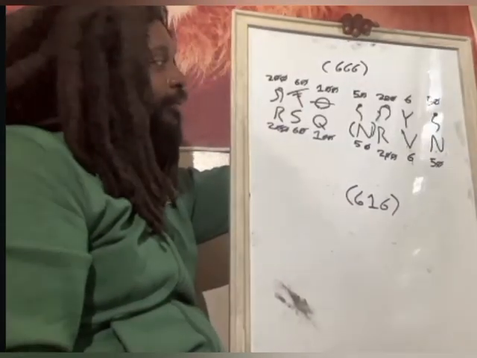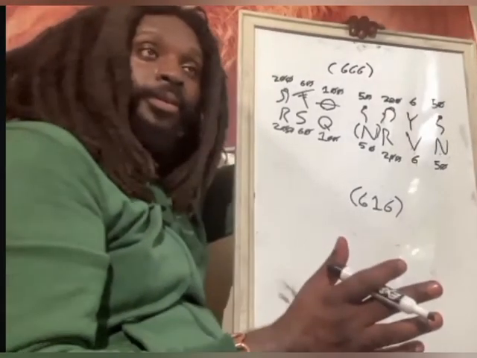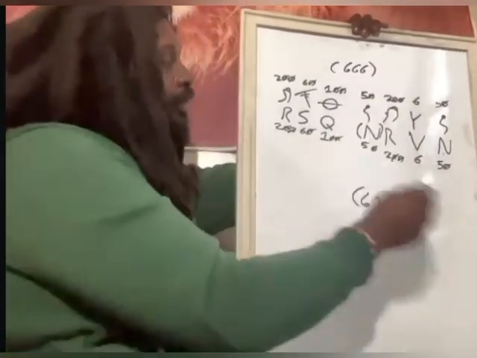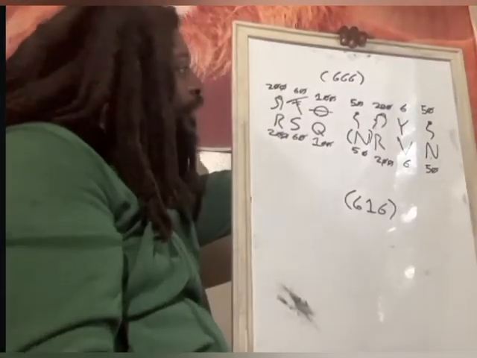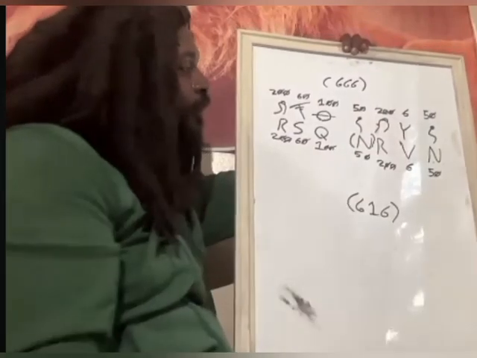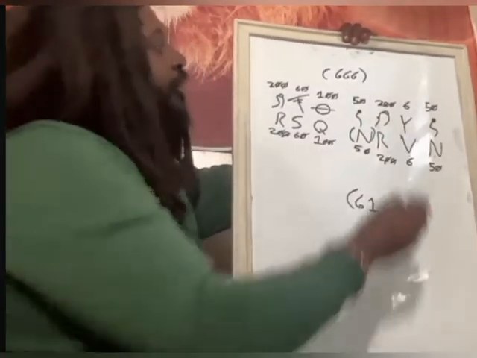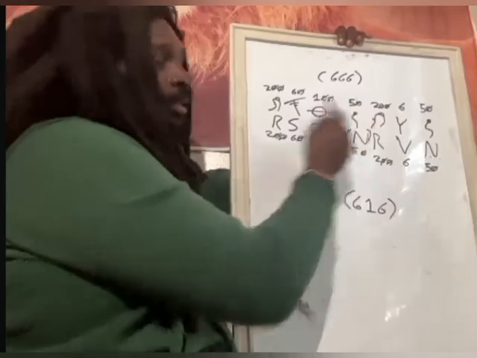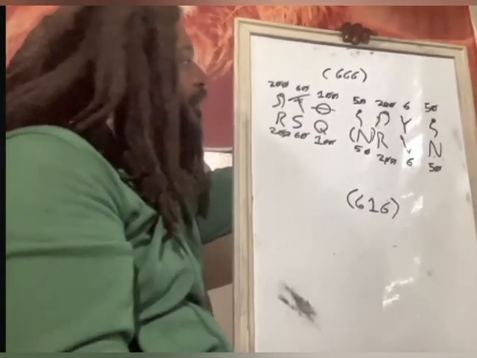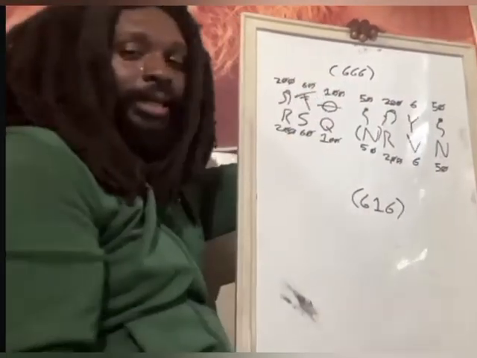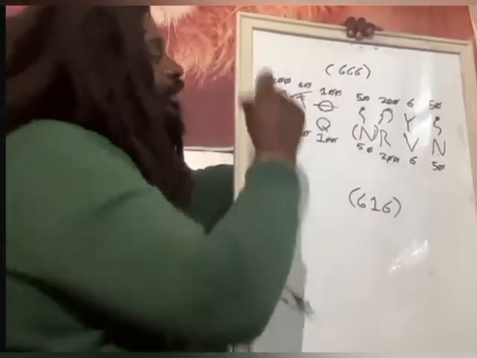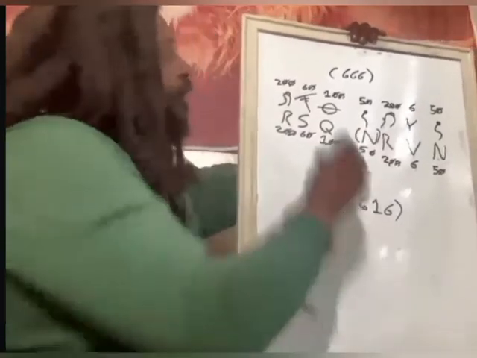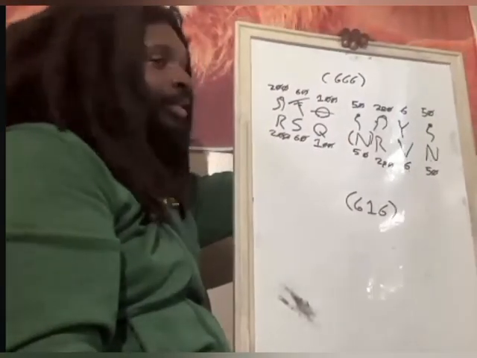Okay. So all we have to do is some math here and see what we come up with. This is in Hebrew. This is in Greek. Watch this. 50 plus 6 is 56. 56 plus 200 is 256. 256 plus 50 is 306. 306 plus 100 is 406. 406 plus 60 is 466. 466 plus 200 is 666.